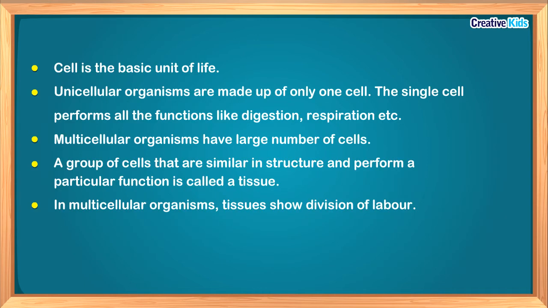Let us revise the main points again. Cell is the basic unit of life. Unicellular organisms are made up of a single cell. This single cell performs all the functions like digestion, respiration, etc. Multicellular organisms have a large number of cells. A group of cells that are similar in structure and perform a particular function is called a tissue. In multicellular organisms, tissues show division of labor.